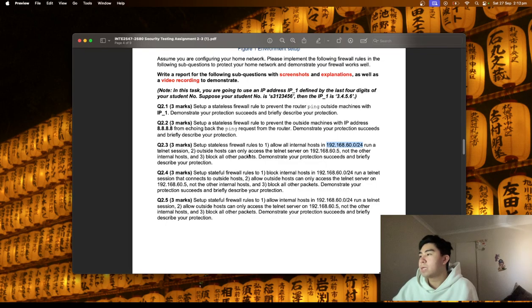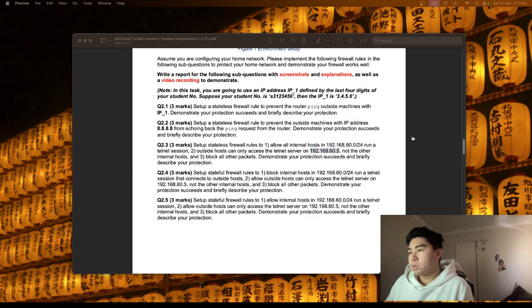Outside hosts can only access the telnet server on this one, not the other internal hosts, so not 0.6 or 0.7. And block all other packets. We're going to put in a bunch of firewall rules, and you'll see what I mean in a moment.